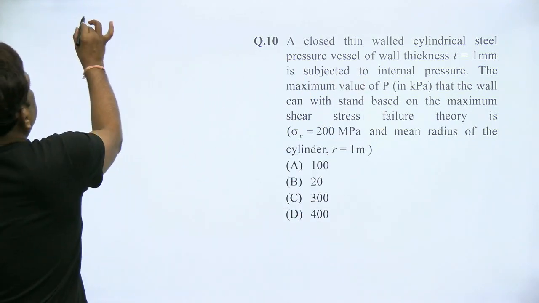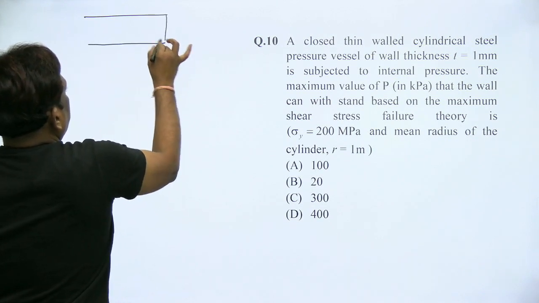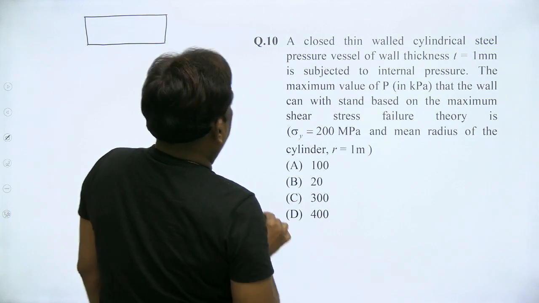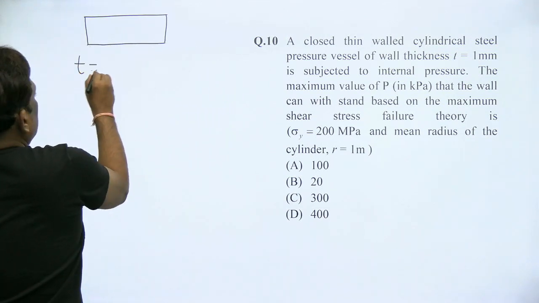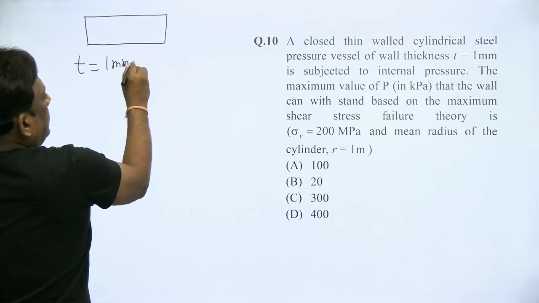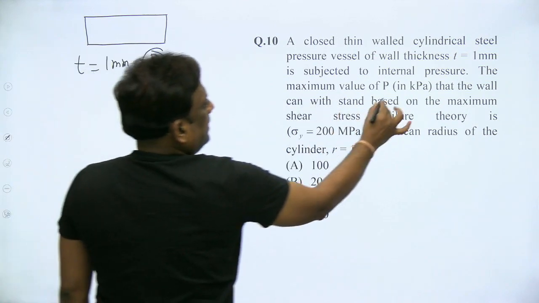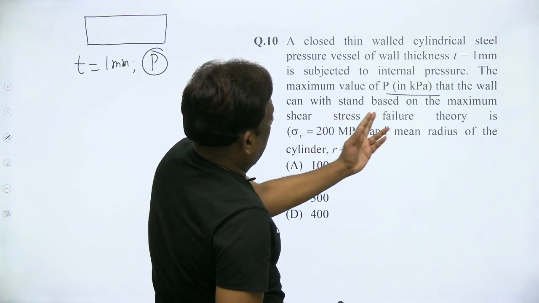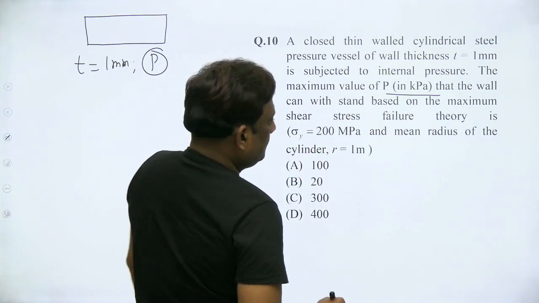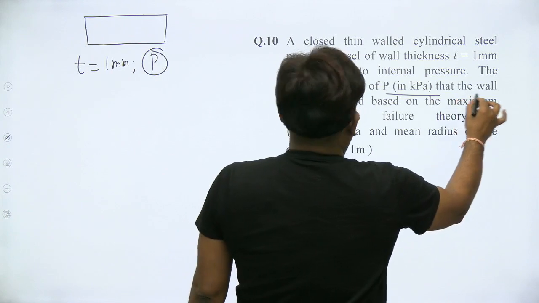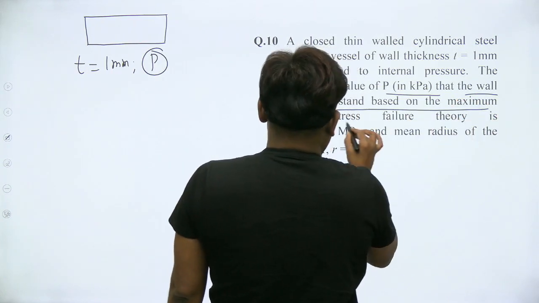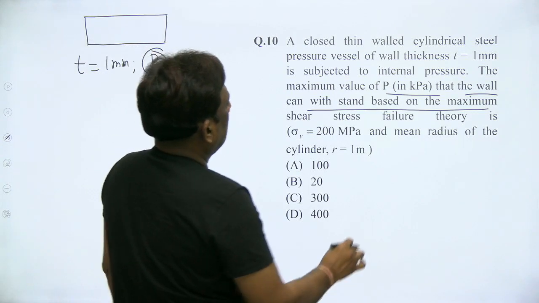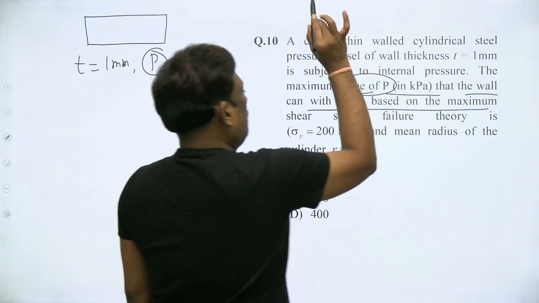A closed thin cylinder, and the thickness is given as 1 mm. It is subjected to internal pressure P in kilopascal. What is asked? That the wall can withstand, based on the maximum shear stress theory, the maximum value of P.